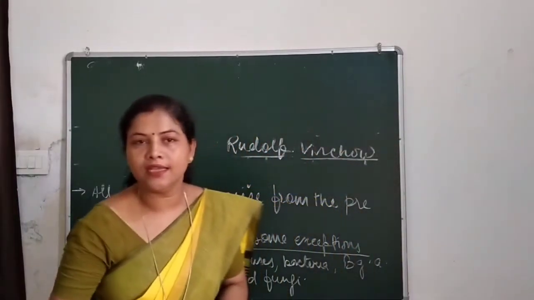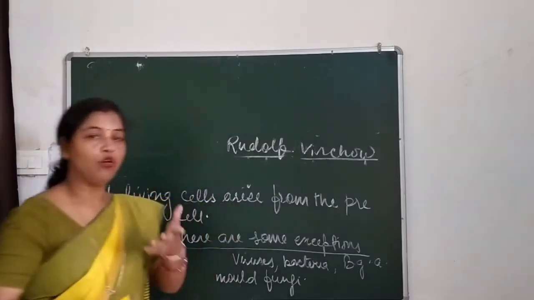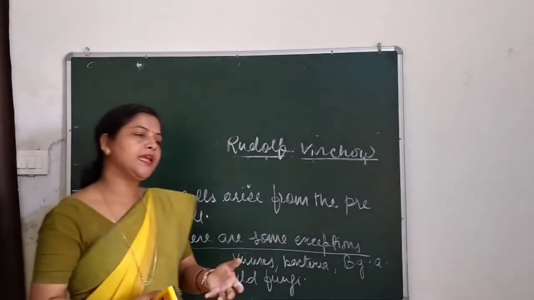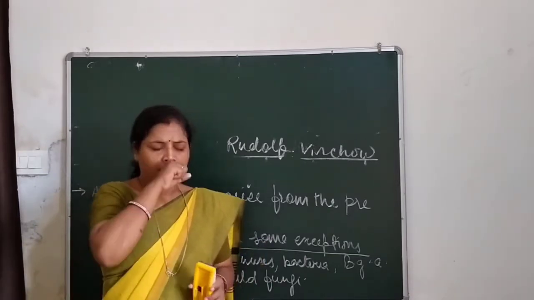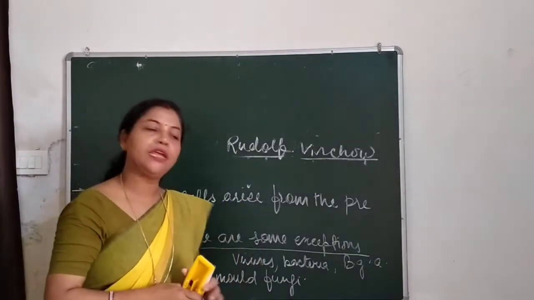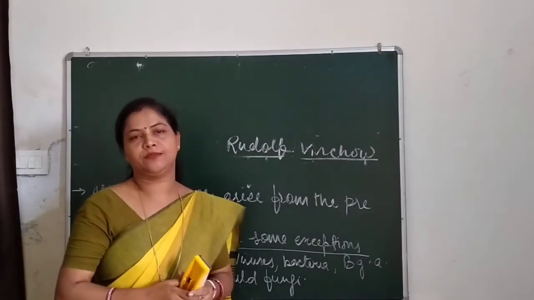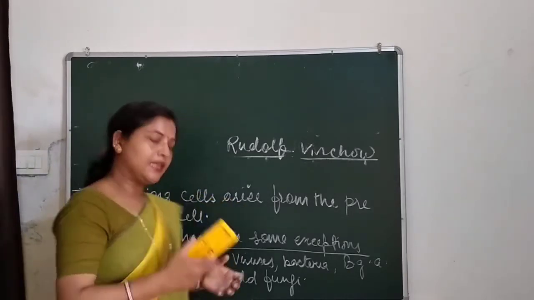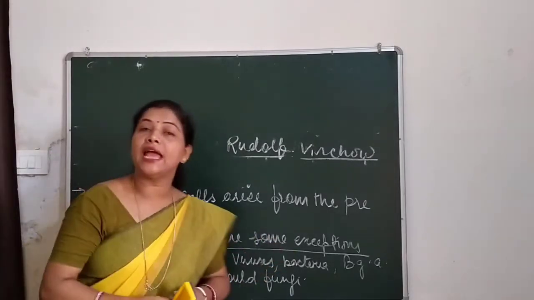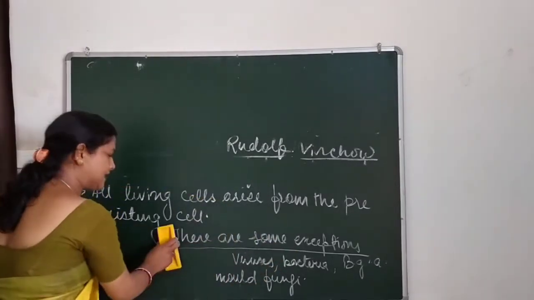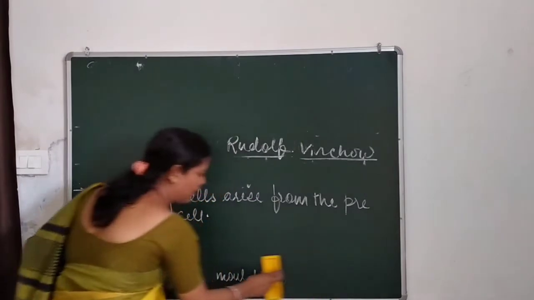Blue-green algae or bacteria, because bacteria have no nucleus bounded by a nuclear membrane; the nuclear material is scattered in the cytoplasm. Like that, only some mold fungi and blue-green algae. These all are the exceptions of this cell theory.